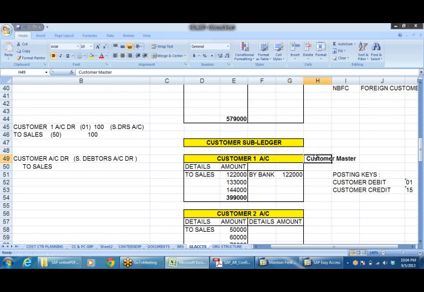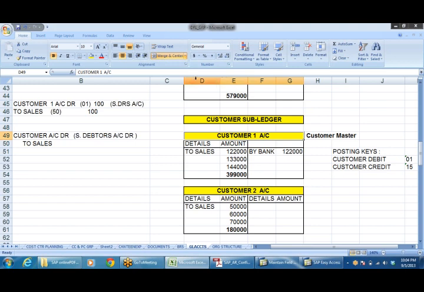In case of customer master, say for example here I'll say recon account, sundry debtors account, recon account, sundry debtors account, number say 200 301.